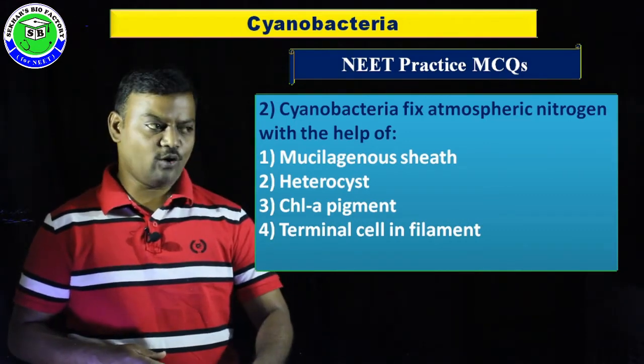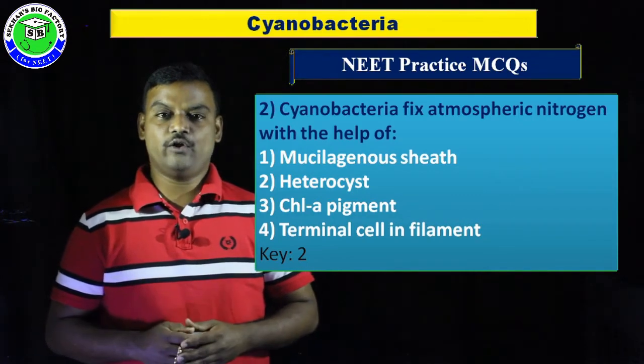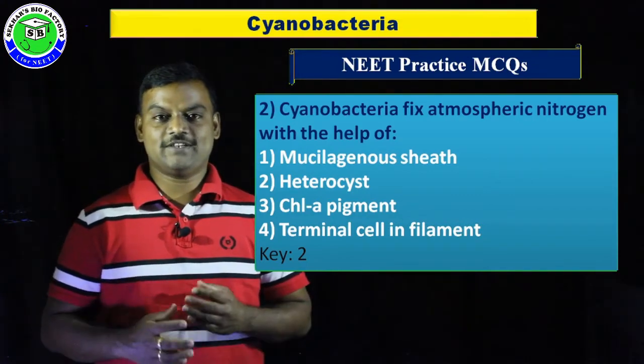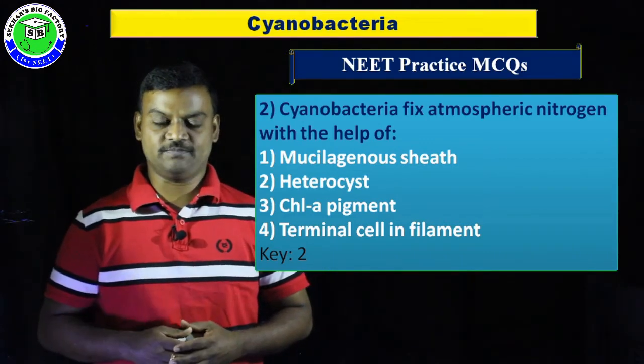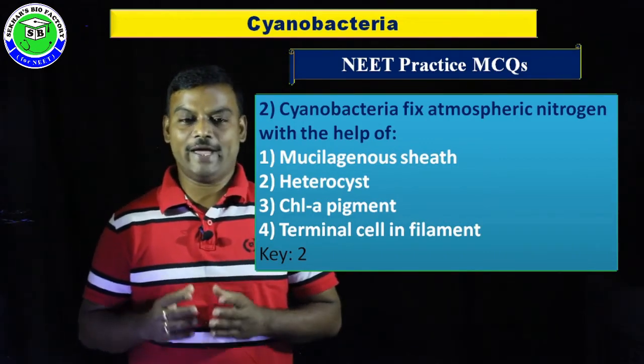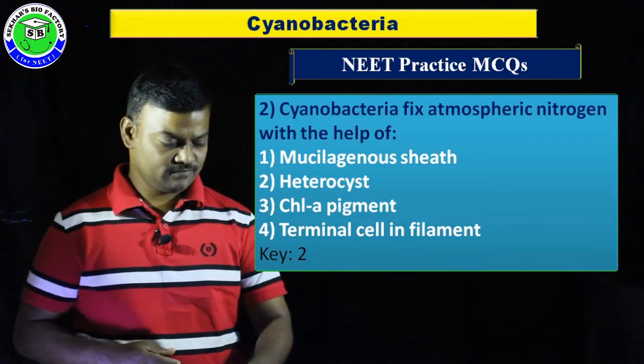In this, the correct answer is option 2, because in the structure of the cyanobacteria filament, some specialized modified cells are present called heterocyst. These heterocyst cells have a capability to fix atmospheric nitrogen.